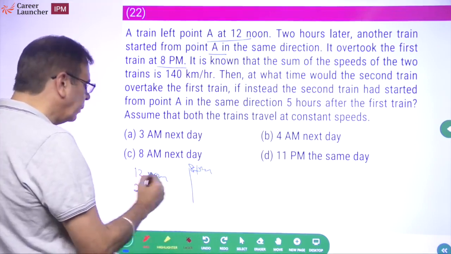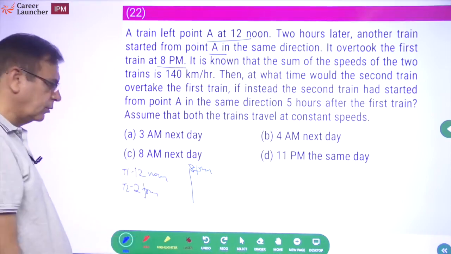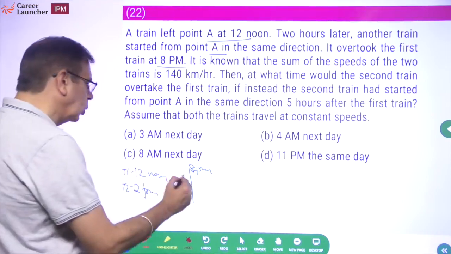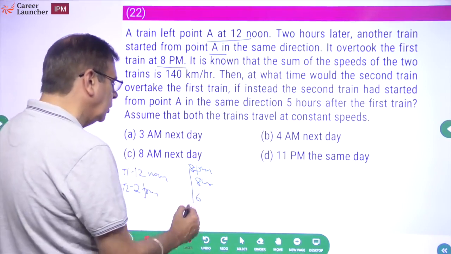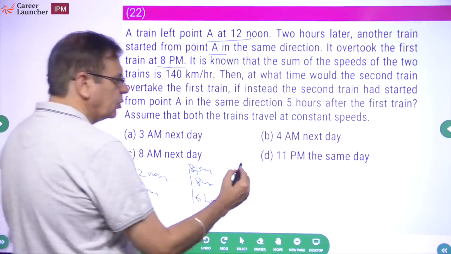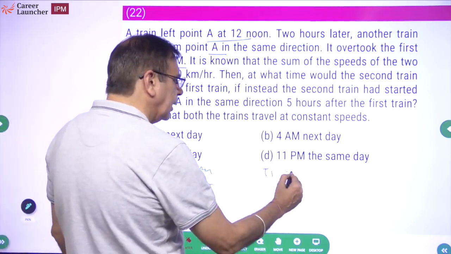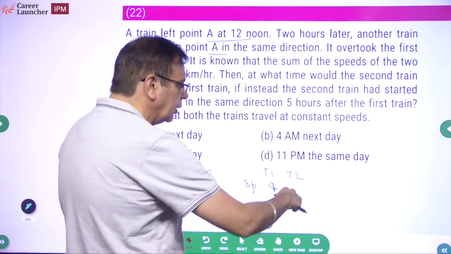So इसको कितने घंटे? First train, I hope this is visible clearly. Yeah, I think it's visible. The first train took 8 hours. Second train took 6 hours. What is the ratio of speeds? Ratio of speeds will be 3:4. So ratio of speed of train 1 to train 2 will be 3:4.